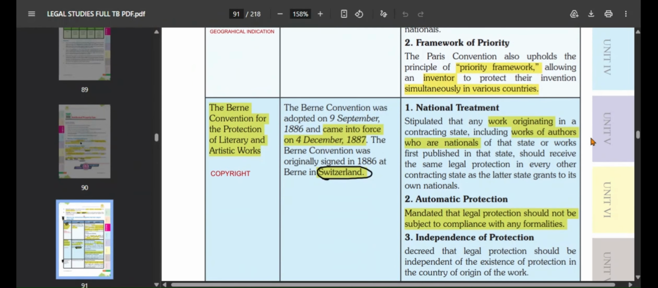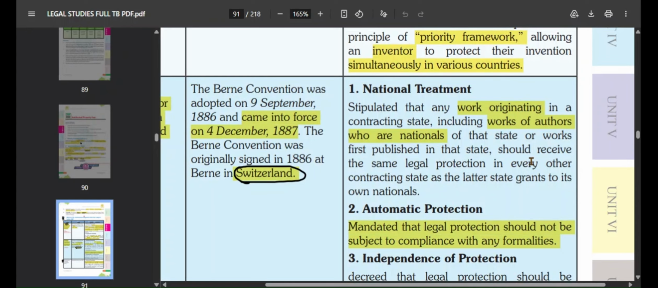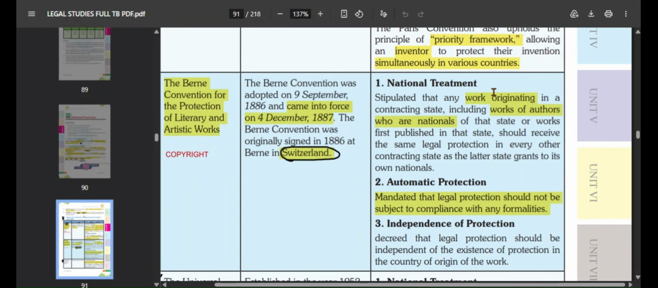So what is national treatment here? It's the same thing we studied. It stipulated that any work originating in a contracting state, including works of authors who are nationals of the state or works first published in that state, should receive the same legal protection in every other state as the latter state grants to its own nationals.